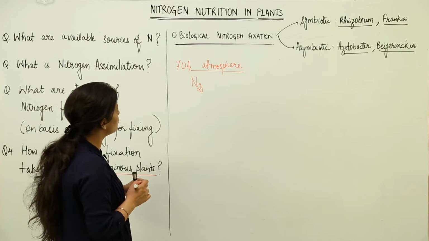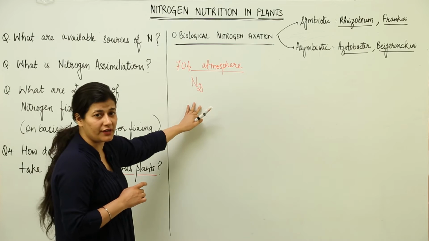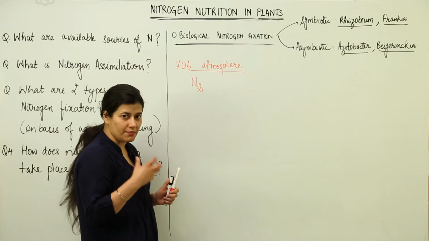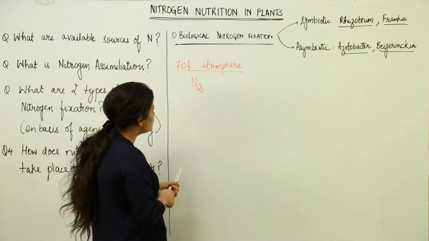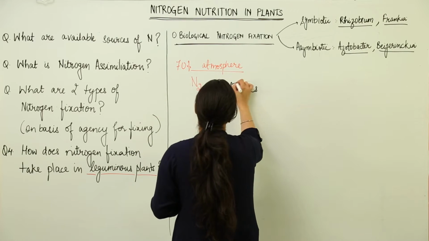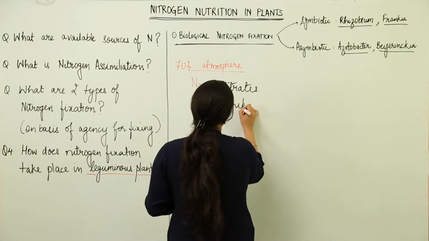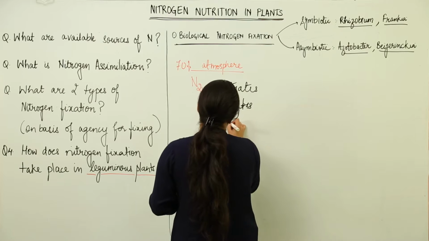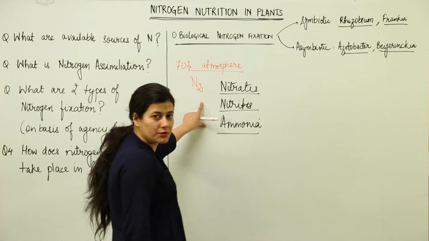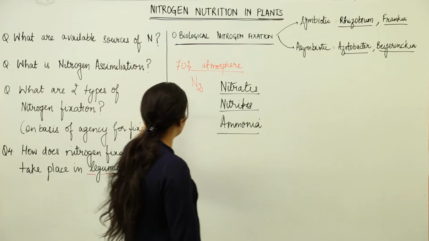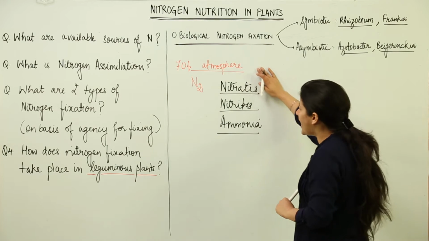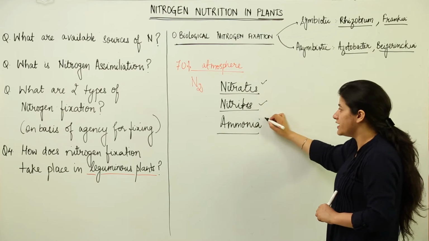So the available source of nitrogen would be either the atmospheric nitrogen or the nitrogen which would be present in the soil itself. Now for the plants, the available nitrogen would be in the soil, and in soil it is present in the form of, first thing is nitrates, nitrites and ammonium ions. Okay. So these are the three sources which are available to the plant, and they are present in the soil. So first thing that we had to understand was how it is available. Let it be available in the form of nitrogen gas in the atmosphere, and in case of soil it is present in the form of nitrates, nitrites and ammonia.